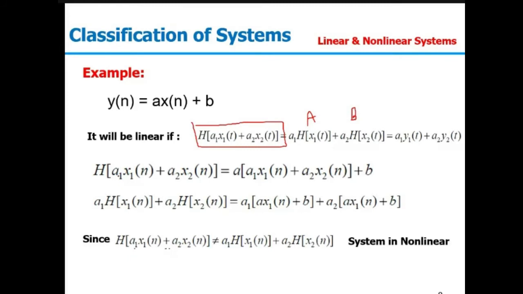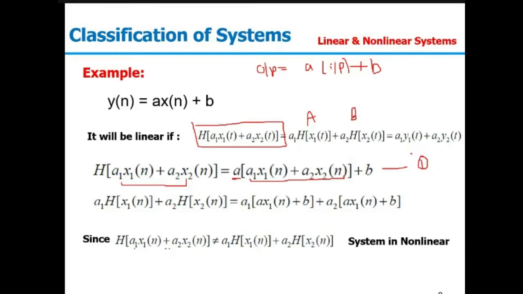When we pass it through the system, the output is a times input plus b. So here, this will be my input, which we are passing to the system. When I pass it through the system, it will be a times input plus b. This will be my equation 1.